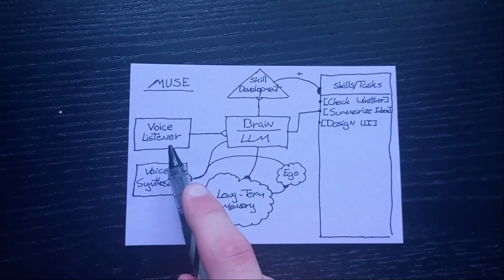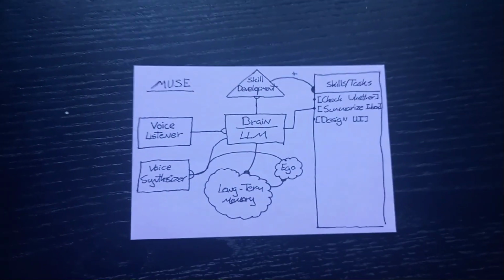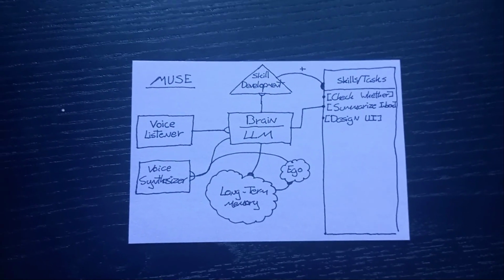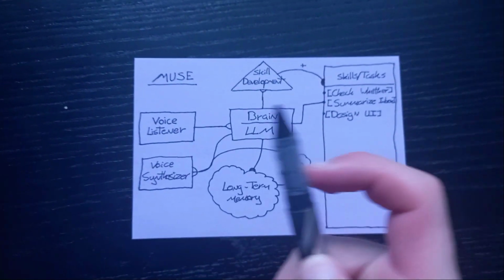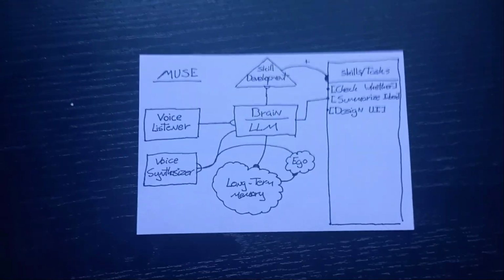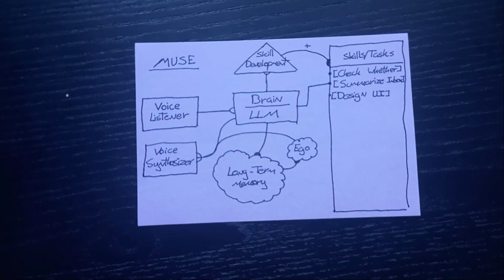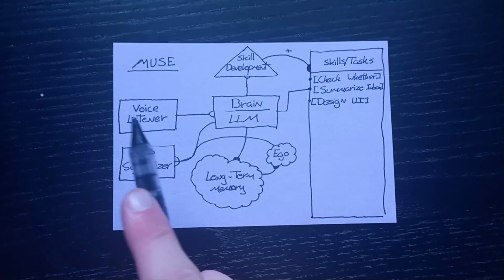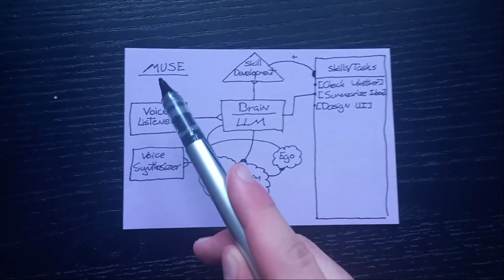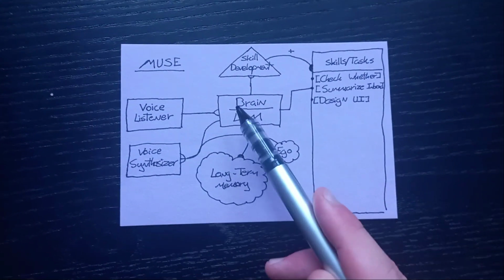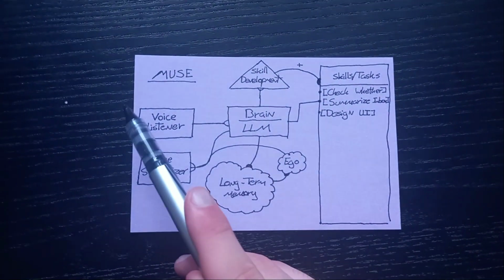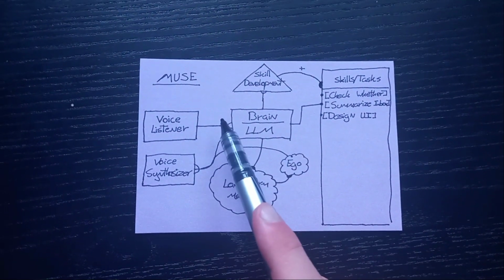They're not listening, theoretically, until you call out their name, and then suddenly the microphone turns on. Well, they're listening to a certain extent, but the listening only goes directly into a voice or name recognition algorithm that is just looking for the name. Once the name is heard, then whatever you're saying gets passed on to the brain. So it's basically going to listen for its name, Muse. If you mention Muse, then it's going to be passed on to the brain.